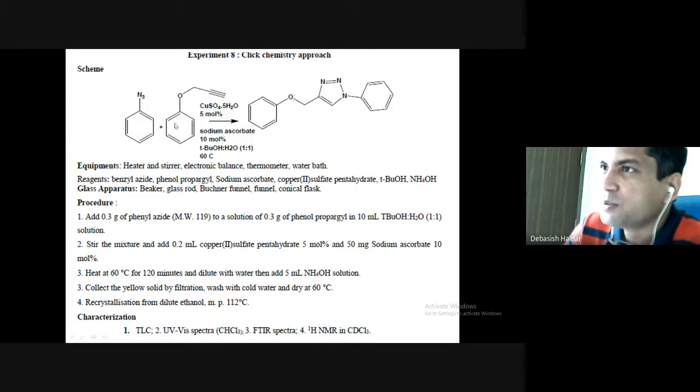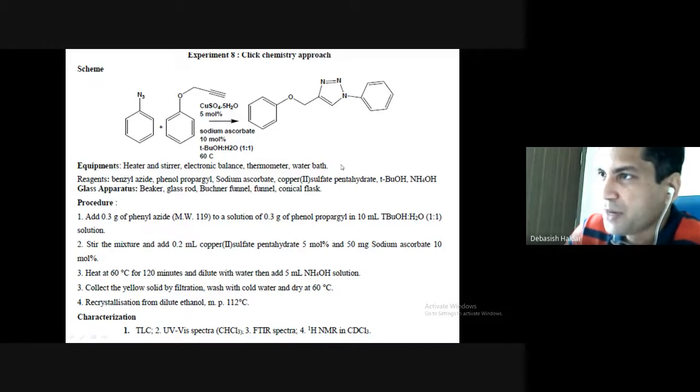In the presence of a catalytic amount of copper sulfate pentahydrate and sodium ascorbate, in a solvent like an alcohol water mixture, mostly tertiary butanol water mixture, this N3 can react with the unsaturation and form this heterocyclic compound. So this is click chemistry.